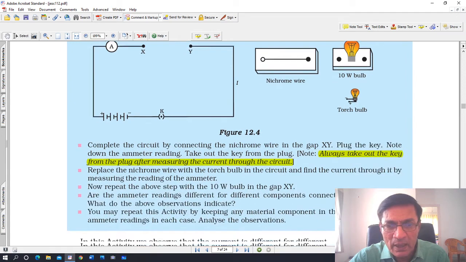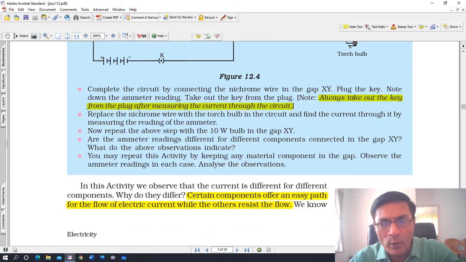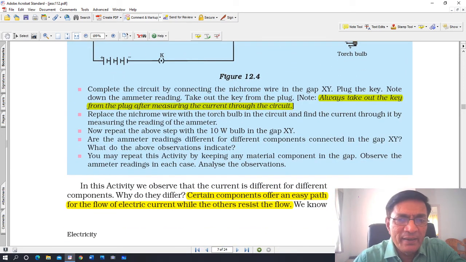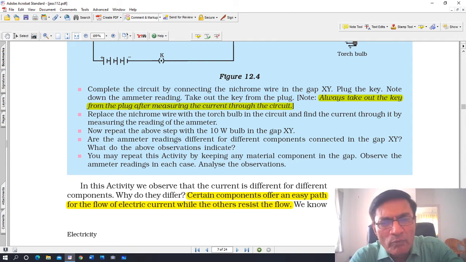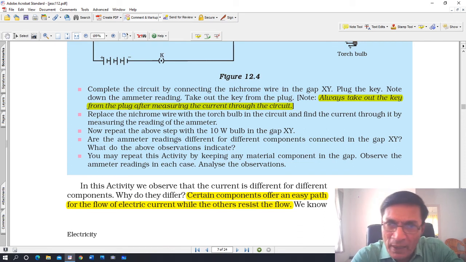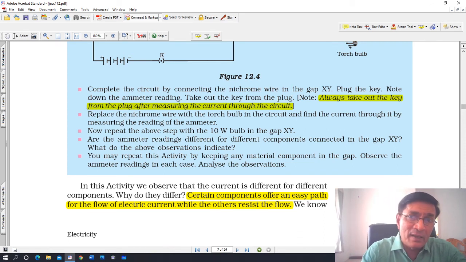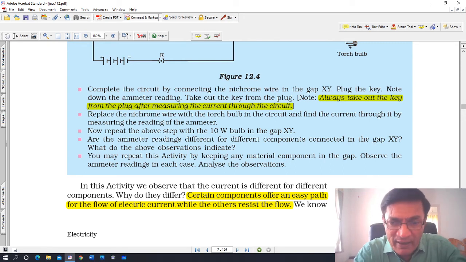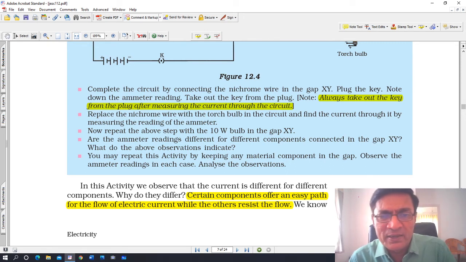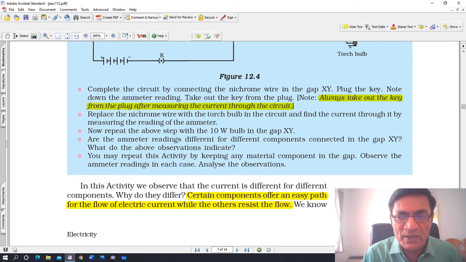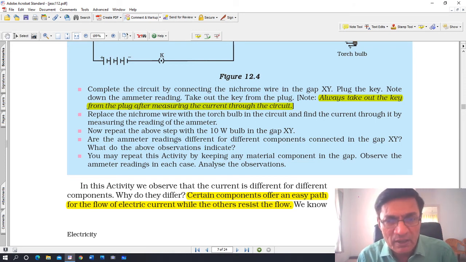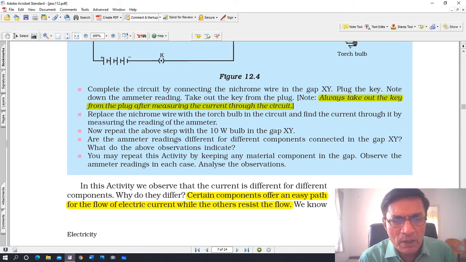Now just to go ahead with this experiment, complete the circuit by connecting nichrome wire, plug the key and note down the reading in the ammeter, how much current is flowing through it, okay. Replace the nichrome wire with the torch bulb, ओके. पहले तो सर्किट कंप्लीट नहीं करनी, पहले क्या करना चाहिए, पहले की को उठा लेना चाहिए, सो सर्किट ब्रेक हो जाती है, फिर नाइक्रोम वायर को निकालो. Replace the nichrome wire with a torch bulb in the circuit and find the current passing through the ammeter. Similarly, repeat it with a 10-volt bulb and see how much current is passing through it.